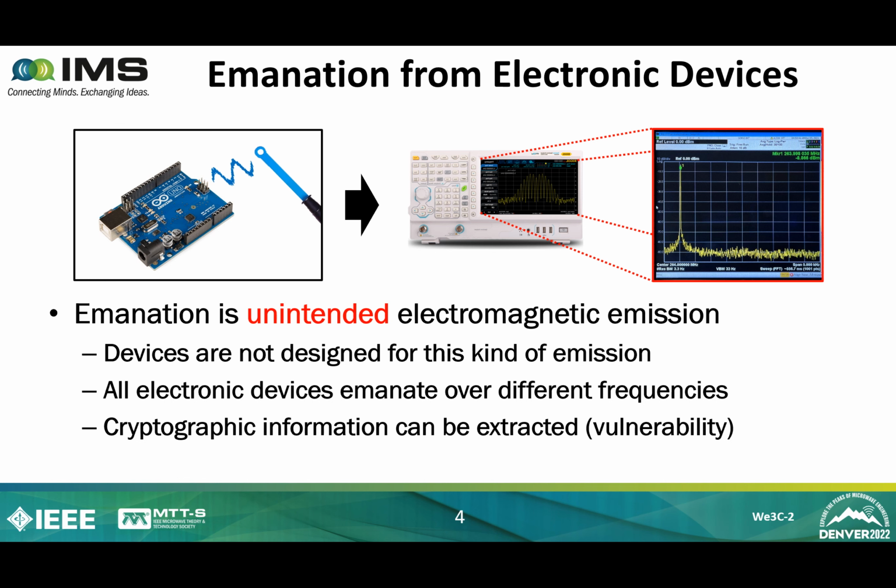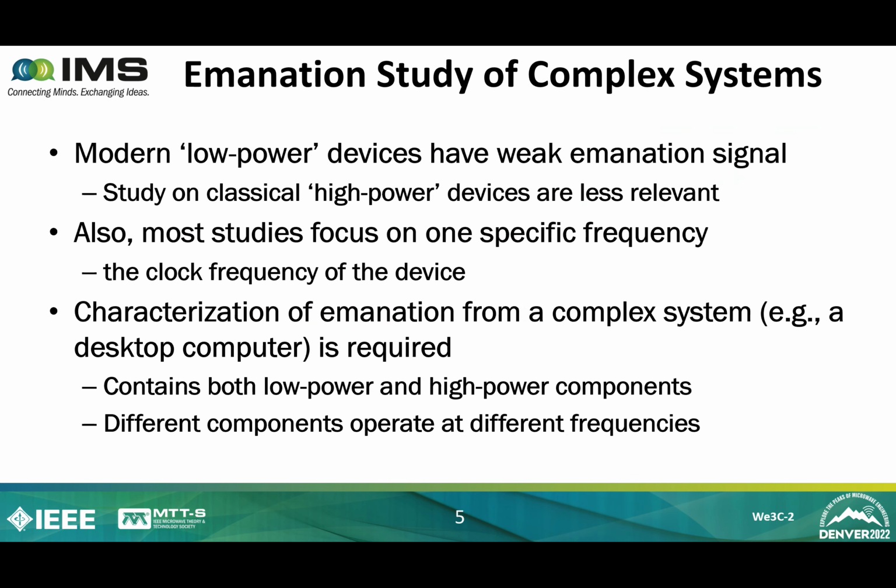Emanations can reveal cryptographic information, which is the basis for side channel attack. So it's a serious vulnerability of electronic devices. Initial studies of emanation are on high-power devices of that time, which is less relevant now for our current low-power electronics. Also, most studies, both classical and latest, focus on devices with a specific operating frequency.